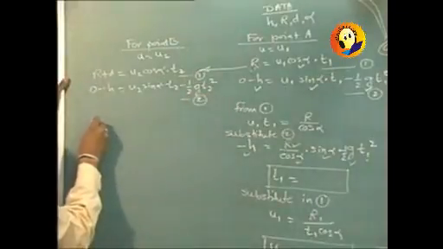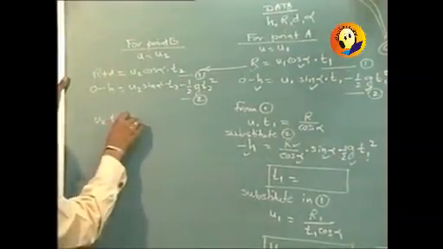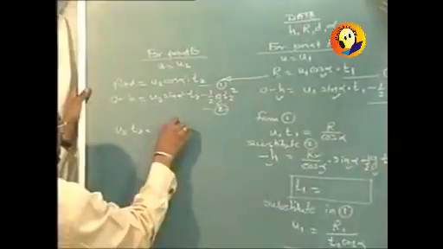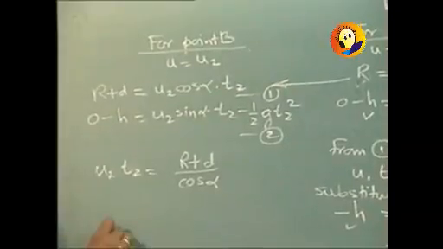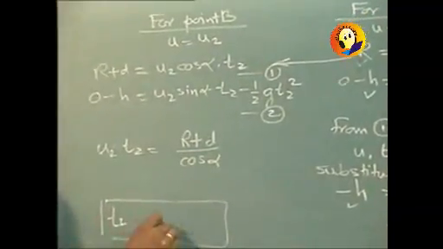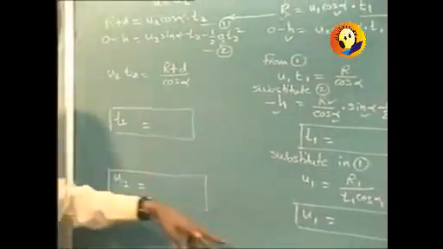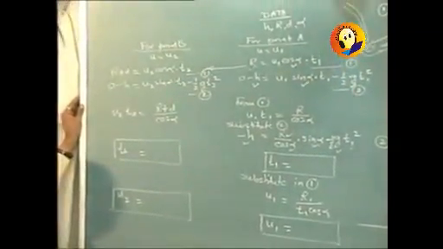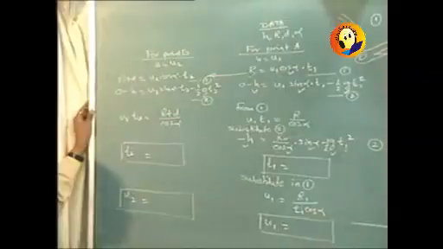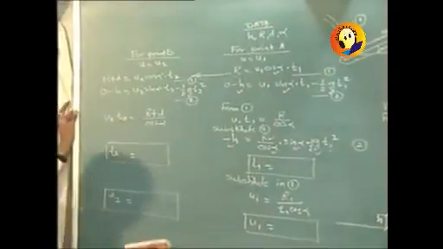The procedure is going to be simply the same. It is u2. t2 that we will calculate from the first one, which is r plus small d upon cos alpha, and when we substitute it, we will be getting the value of t2. Substituting that value, we will get the value of u2, and then obviously the range of velocity in the first case is going to be from u1 to u2. So in a way, a straightforward problem.